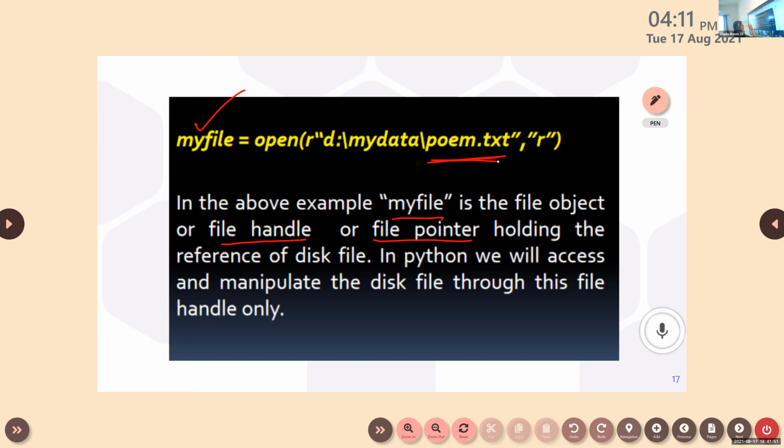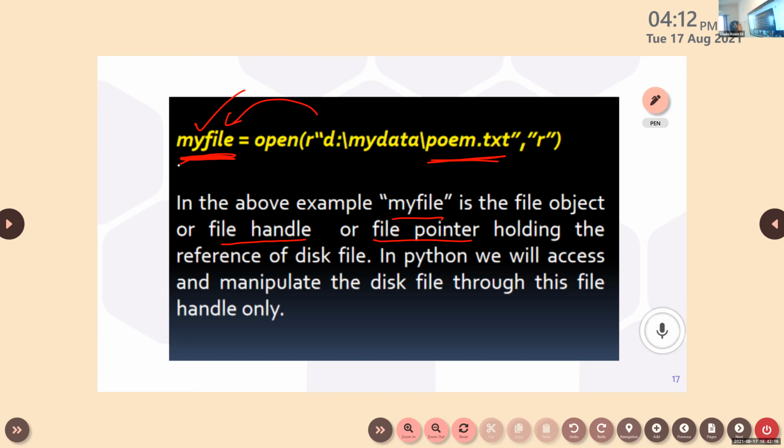First of all, when we are opening, we are using this file object. So when we want to access that file, we will go with this file object. So file object plays an important role in this Python program. If we want to access or manipulate a file, we will use the file object.